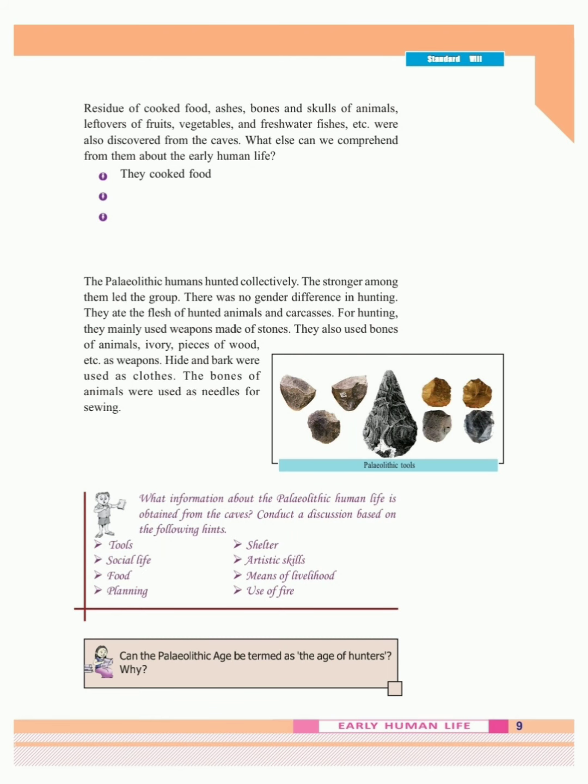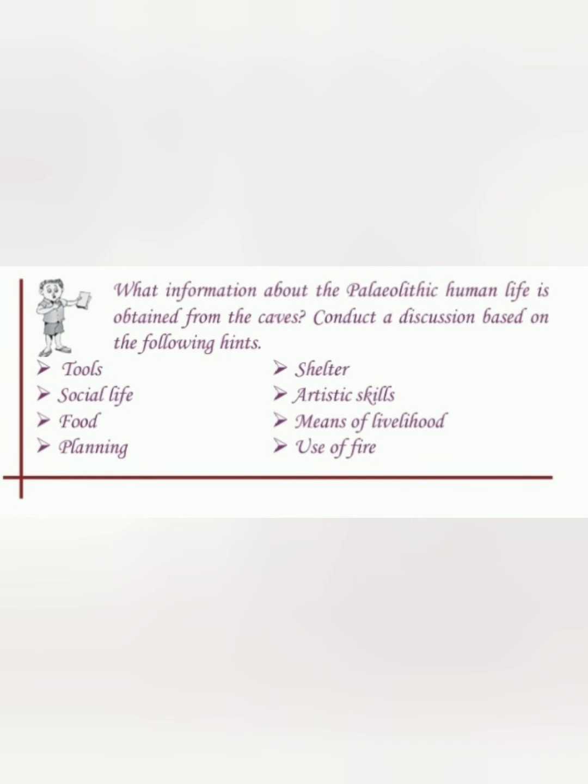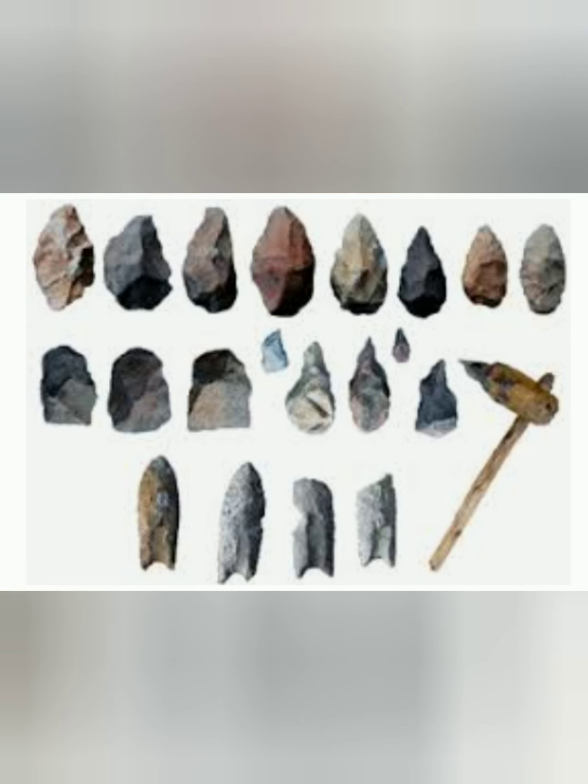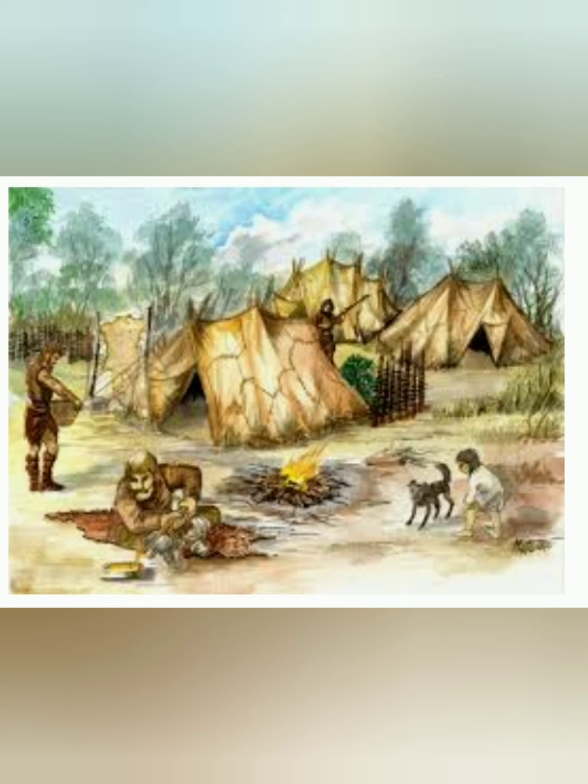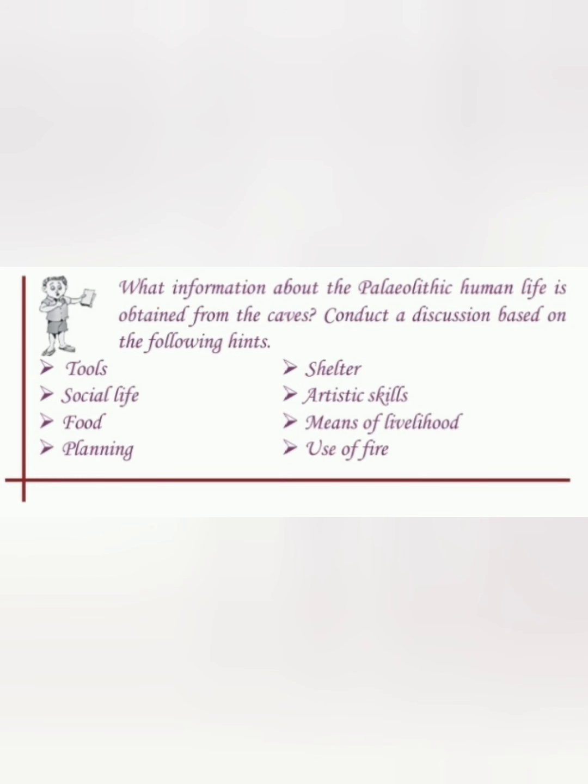What information about the Paleolithic human life is obtained from the caves? Conduct a discussion based on the following hints: tools, social life, food, planning, shelter, artistic skills, means of livelihood, use of fire.